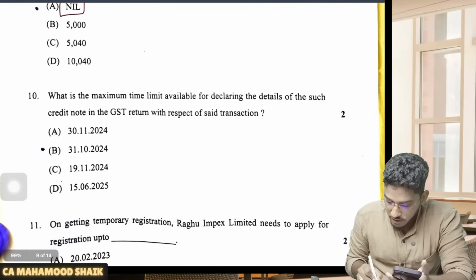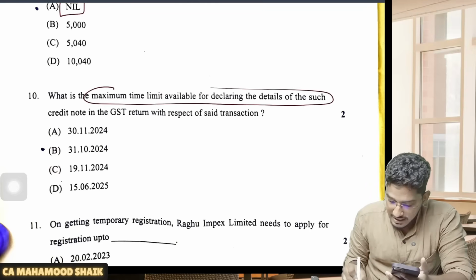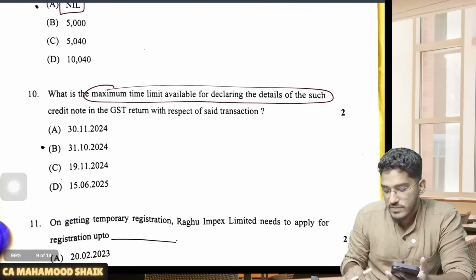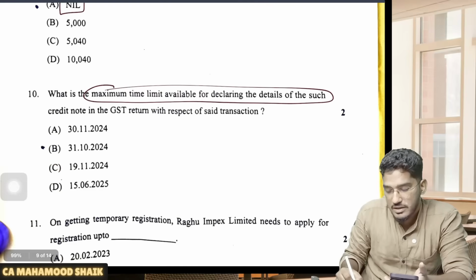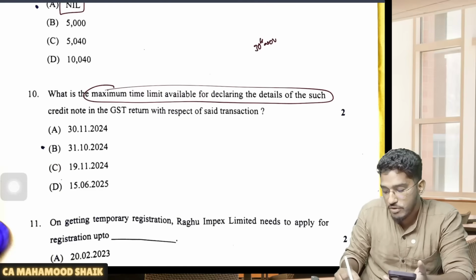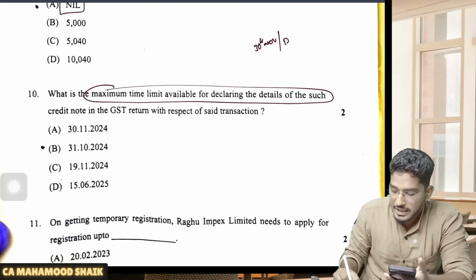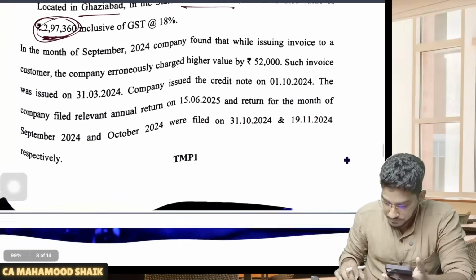Next. Now they talk about what is the maximum time limit available for declaring details in the credit note. So guys, as we all are aware, the maximum time limit for declaring the credit note details is 30th of November following the end of the financial year, or the date of filing of the annual return, whichever is earlier.